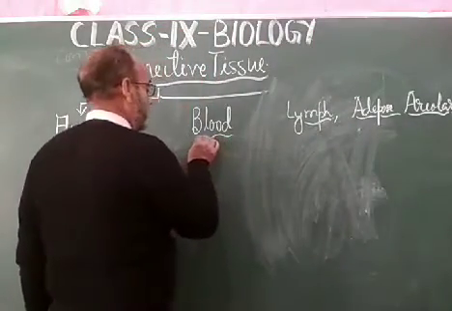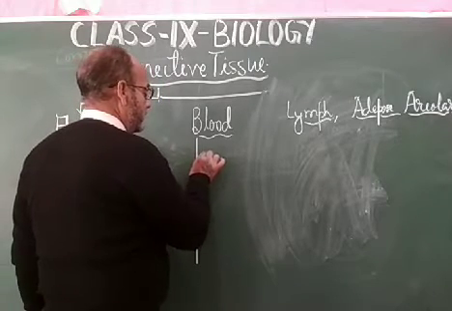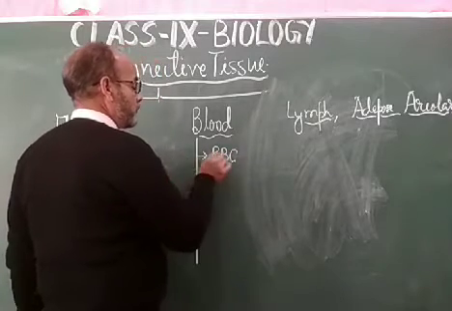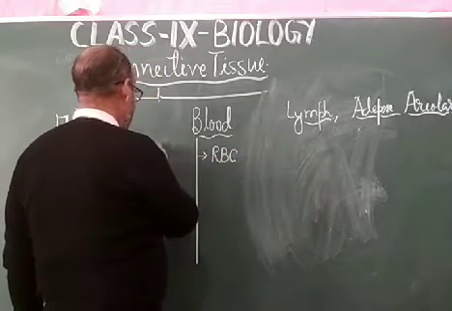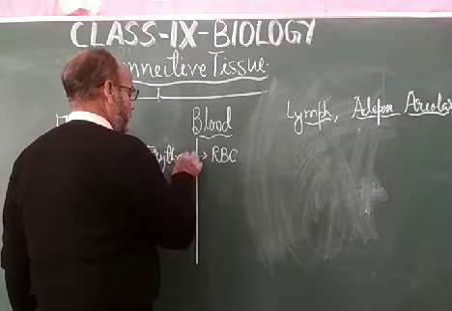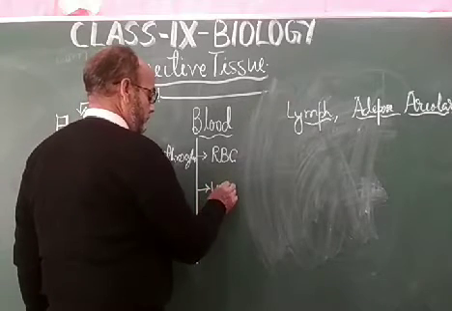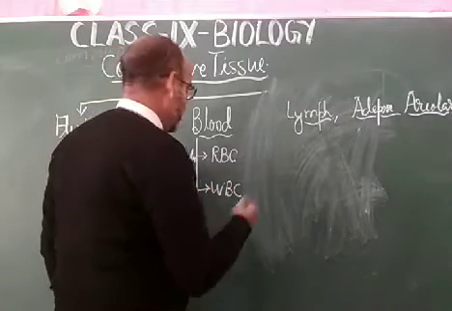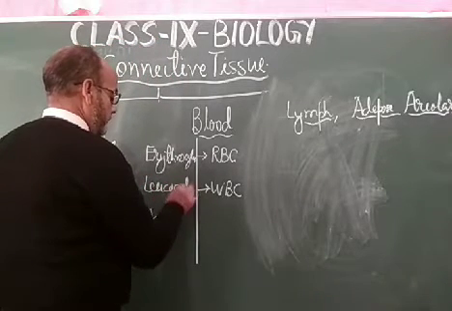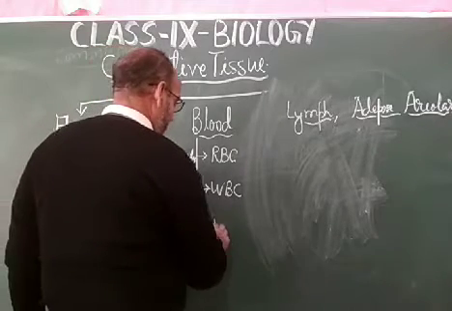Dear student, blood has three types of cells: RBC, also known as erythrocytes; WBC, white blood cells or white blood corpuscles, also known as leukocytes; and the third type of cells, platelets.